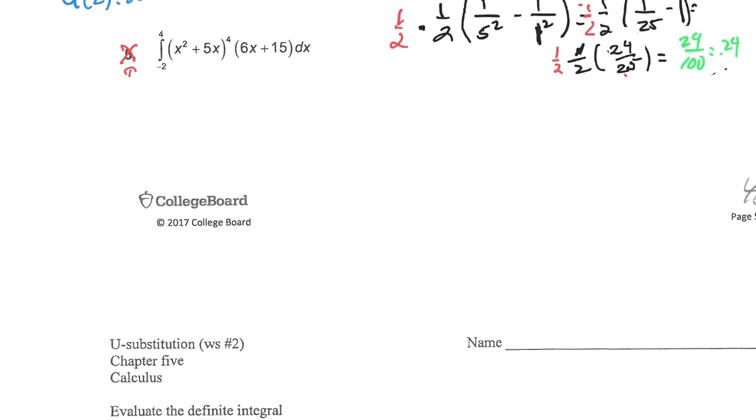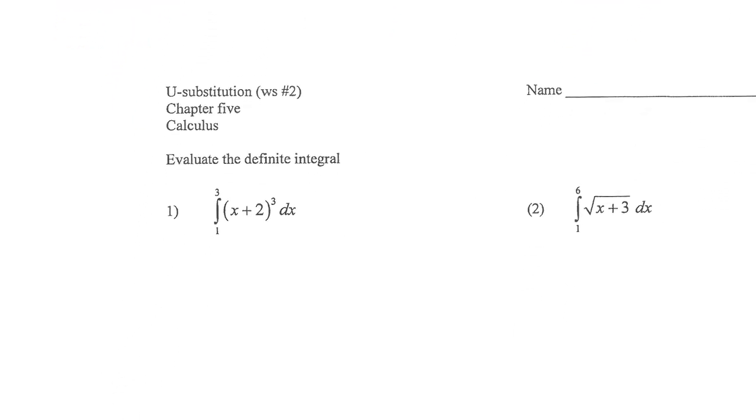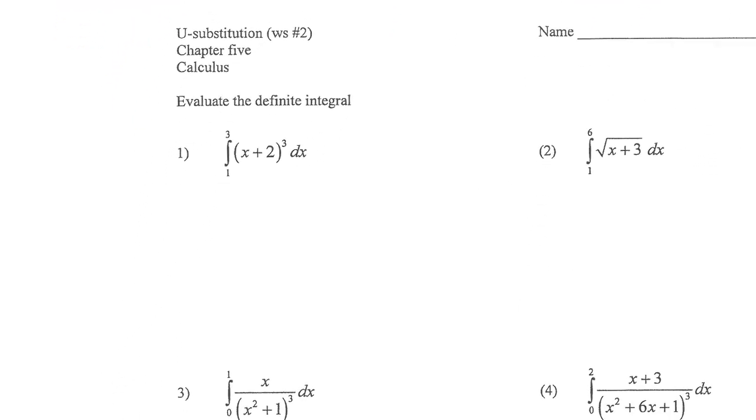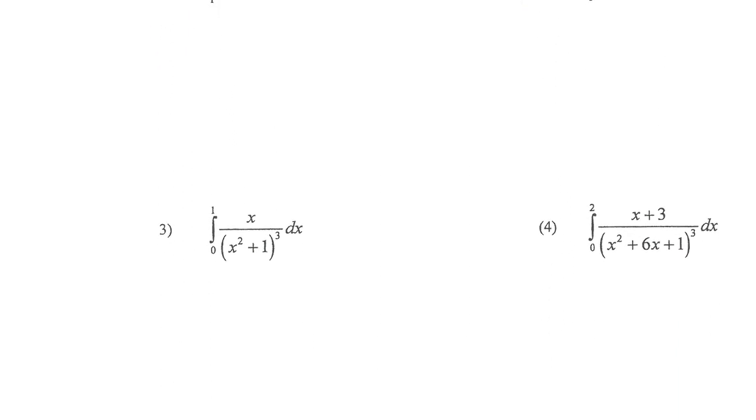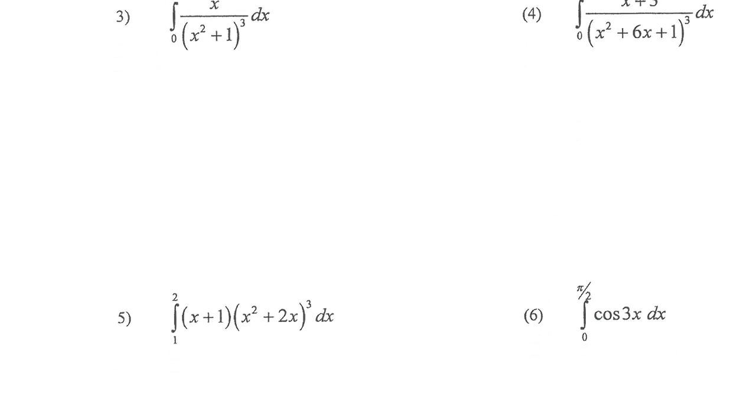So for the rest of today, what you need to do is worksheet 2, u substitution. You can check on Desmos. Just put in what you have and see if you're getting the right answers. And I would suggest you do that. I think there are 13 problems here. You don't need to do them all.